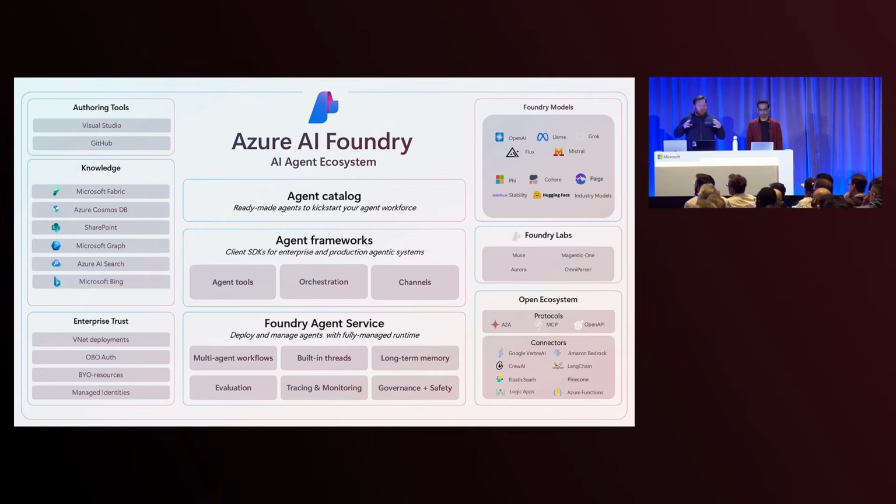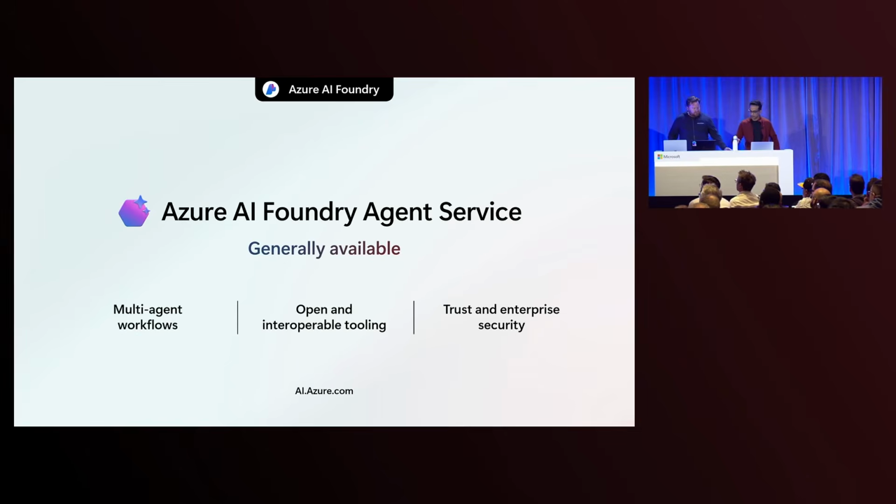One, at the bottom, is the Foundry Agent Service, where you can build and host your agents in your multi-agent systems. And we'll talk about the agent frameworks that you can build on top of agents hosted in Foundry or agents hosted elsewhere. So to kick things off, I will hand it over to Salman to talk about the agent service. Perfect. Thank you, Sean.